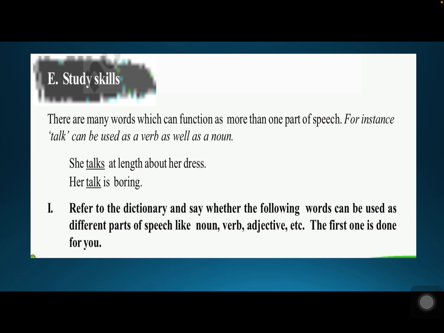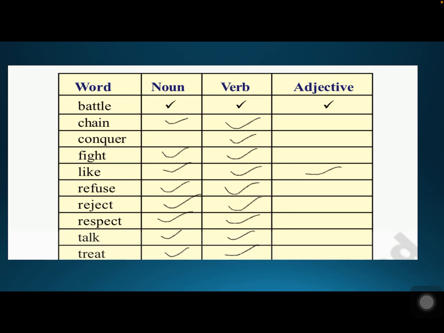So similarly, you can find many words like this. Now refer to the dictionary and say whether the following words can be used as different parts of speech like noun, verb, adjective, etc. There are some words which we can use as noun, as verb and adjective also. So here is a table where you can see some of the words.